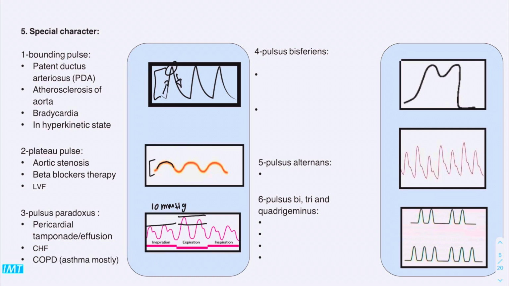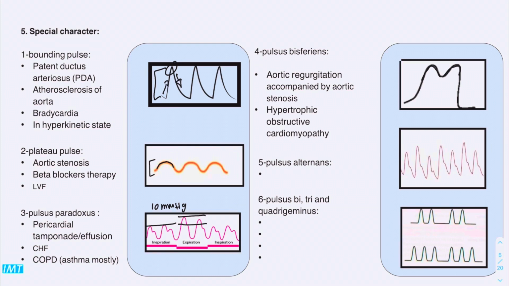Next, let's talk about pulsus bisferiens. It means the pulse has two phases, okay? One, two. It could be palpated. This specific bisferiens pulse could be seen in aortic regurgitation combined with aortic stenosis or isolated aortic regurgitation. It could also be seen in hypertrophic obstructive cardiomyopathy.